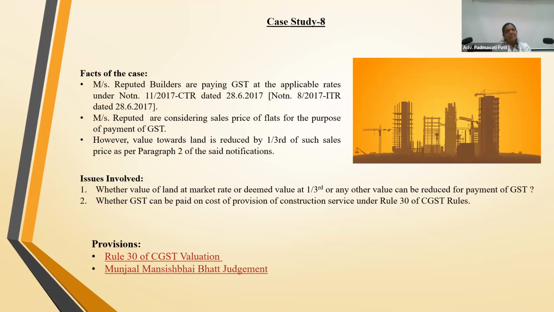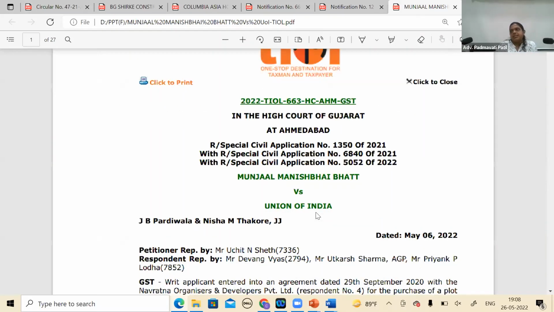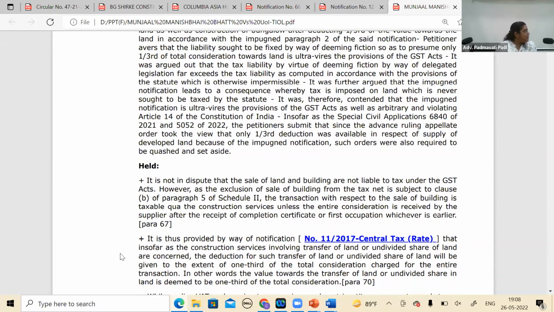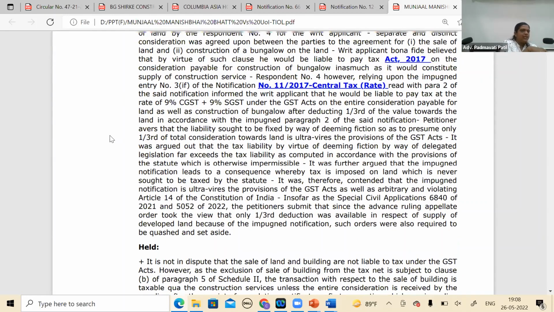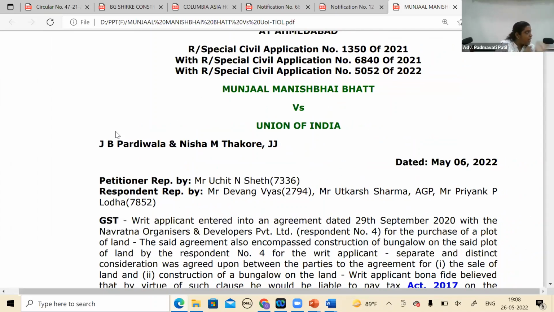Don't go to paragraph 2A, because they have struck it down. The judgment very nicely says it is struck down to the effect that the mandatory 1/3 reduction has been given when a separate value is available. The reasoning is also very nicely given. The High Court says, go to section 15 for valuation. It says the price actually paid or payable is the transaction value. So when I have that actual value, why are you putting me through a reduction of 1/3? The first very clear ratio is, if you have the actual value, please take that. That's why they have struck down the mandatory 1/3 reduction to that extent.